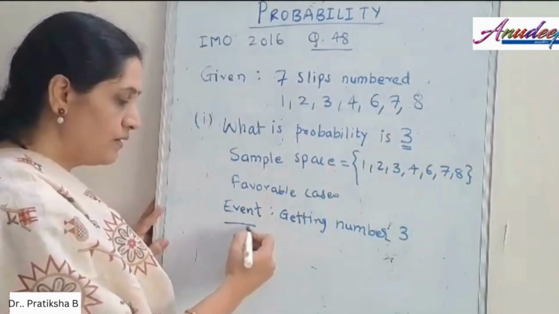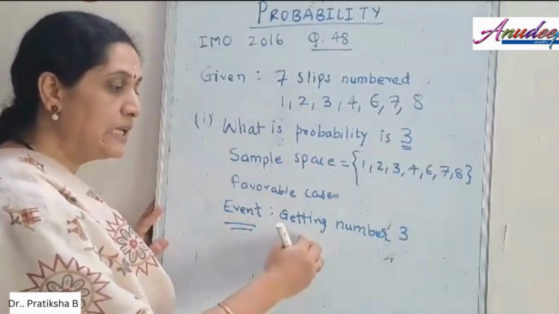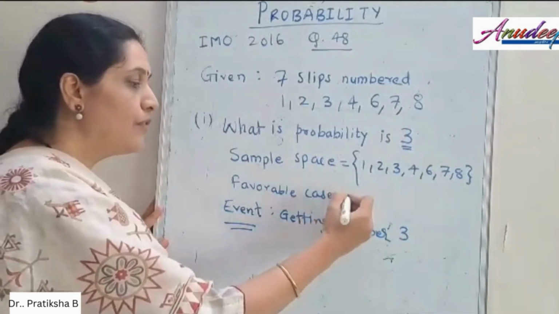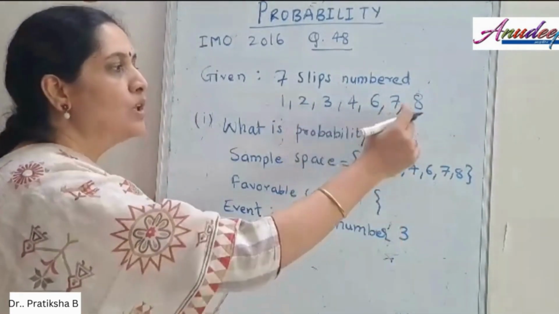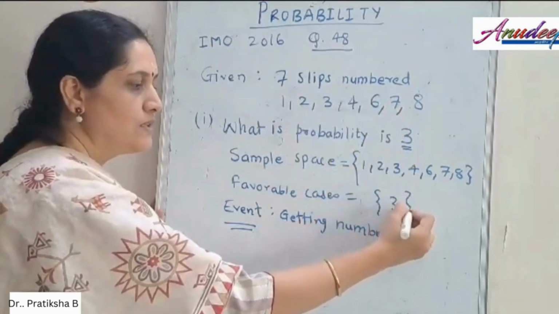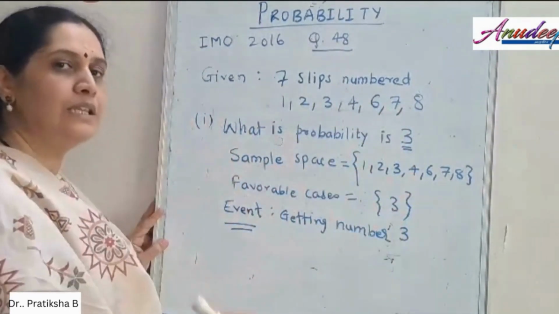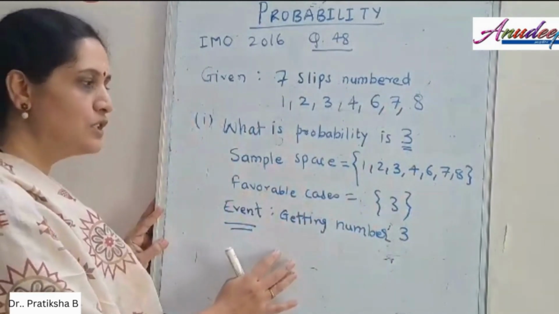So the event is what we are interested in: getting number 3. What are the favorable cases in which you will be getting a number 3? 3 appears only once here, right? So in this set, there is only a single element that is favorable for the given situation.